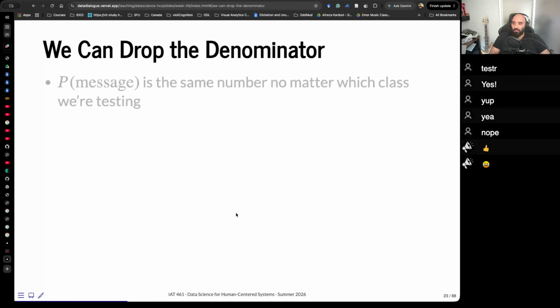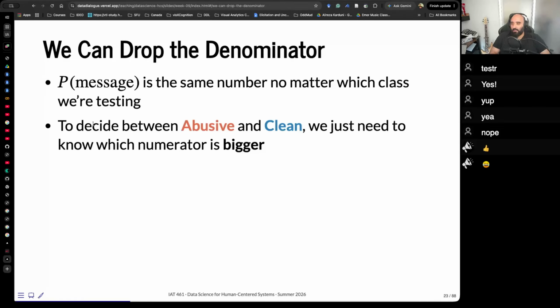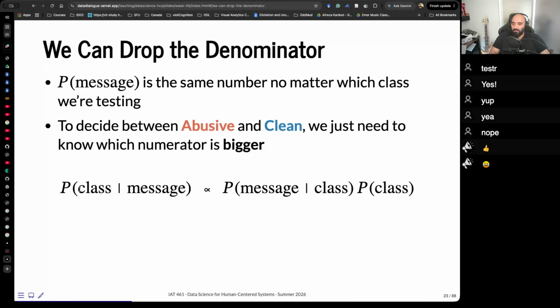So we can drop the denominator here. Why? Because the probability of a message is the same number no matter which class we're testing. To decide between abusive and clean, we just need to know which number is bigger. We don't need to know the probability. We just need to compare. That's why the probabilities cancel out. So our problem is reduced to this. We can say probability of class given message is proportional to probability of message given class times probability of class.